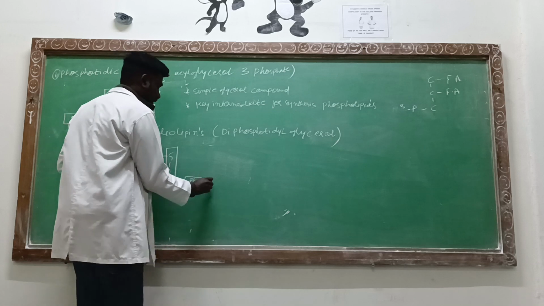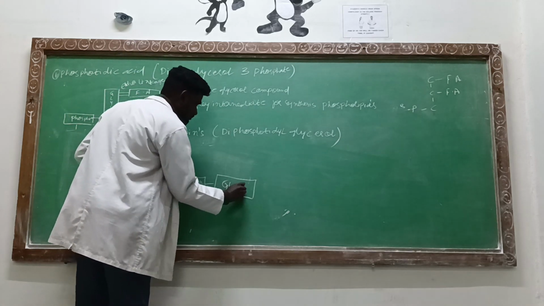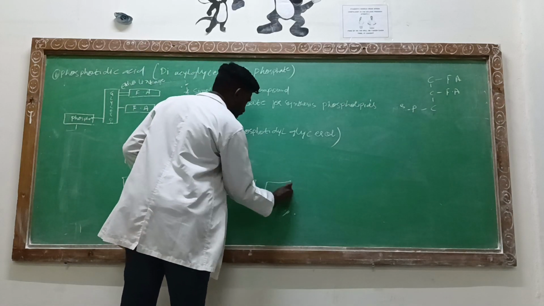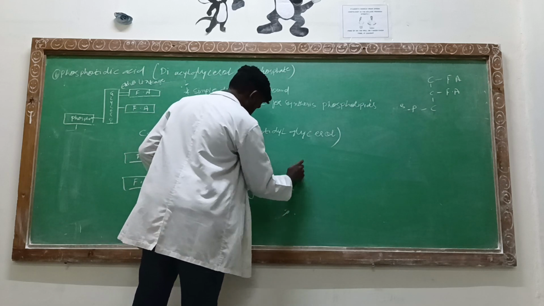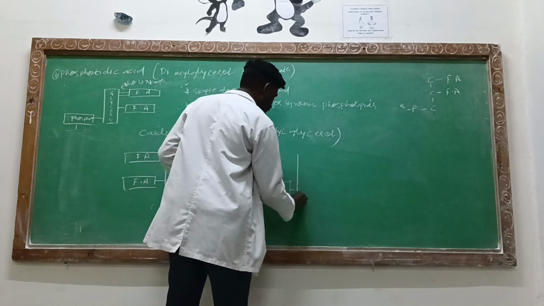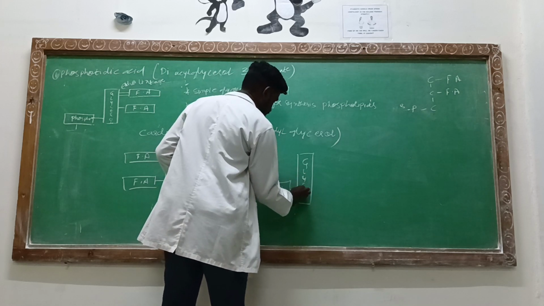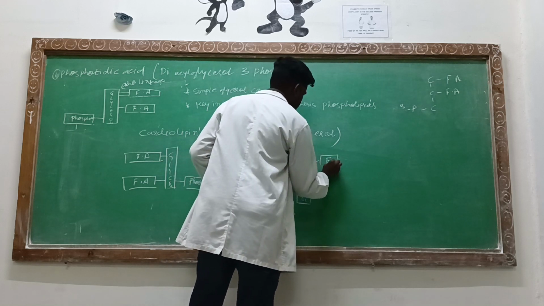This is the one group. Another group is getting attached with one more glycerol. To that, one more phosphate. To that, one more glycerol and fatty acid.